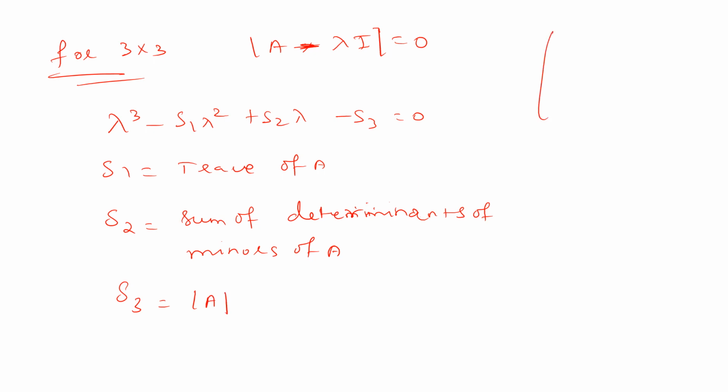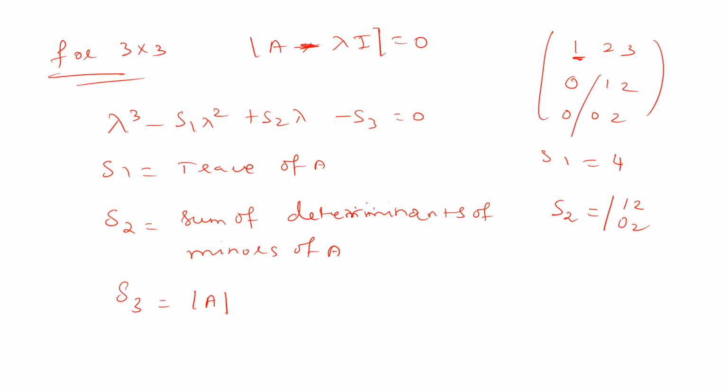So for example, we have the matrix 1 2 3, 0 1 2, 0 0 2. Suppose, what is the trace of A? S1 is equal to 1 plus 1 plus 2, that is 4. What is S2? You have to consider the minors of the diagonal elements. 1 is the first diagonal element, and the corresponding minor is 1 2 0 2.